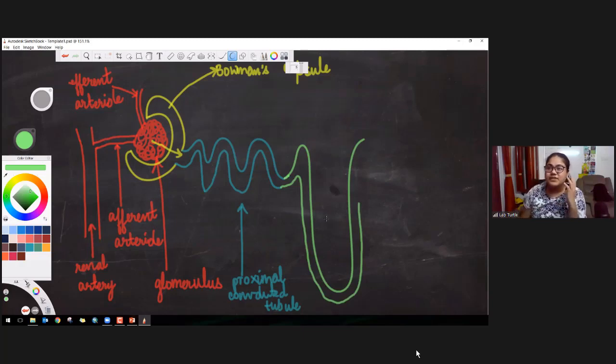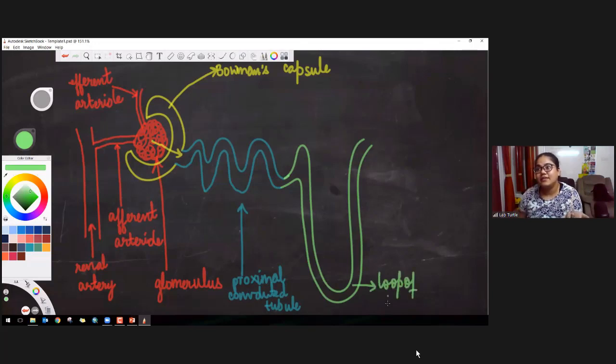Now, in loop of Henle, some remaining water is absorbed. Along with the remaining water, some sodium ions are also absorbed. Okay, I'll mark it. This is loop of Henle.